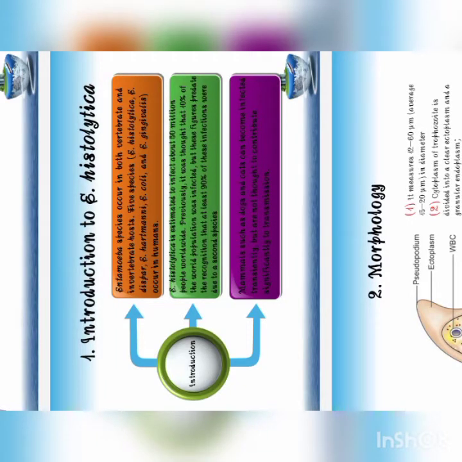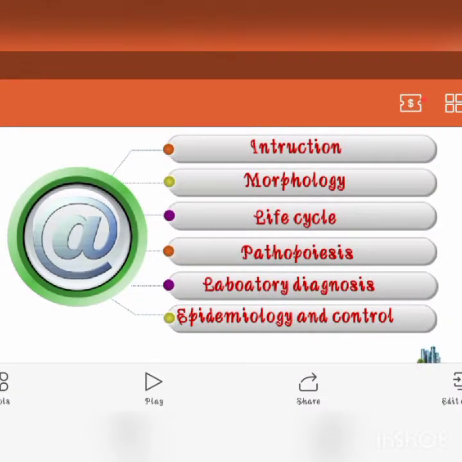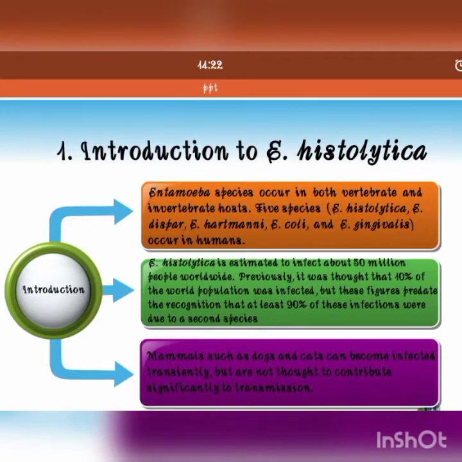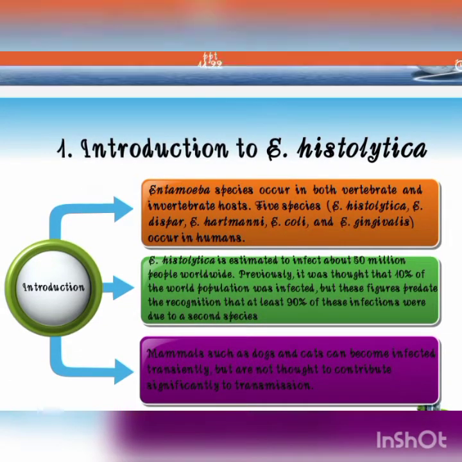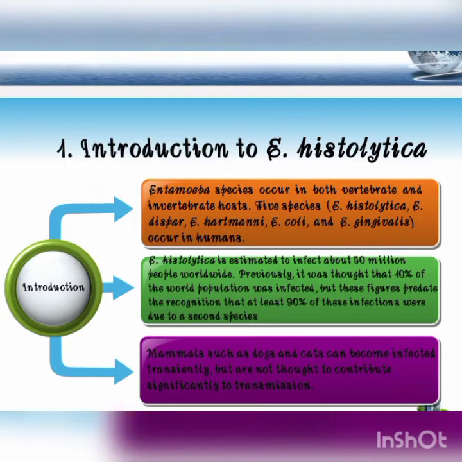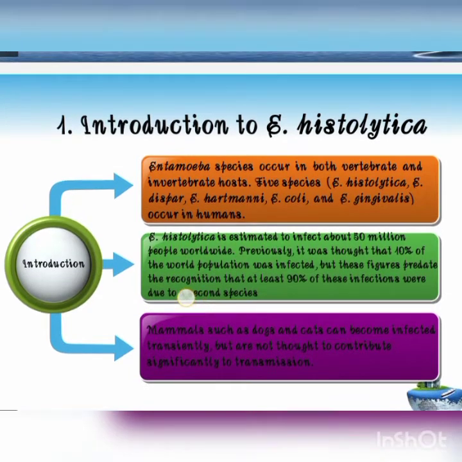Today we are going to start with Entamoeba histolytica. It belongs to the phylum Sarcomastigophora. It is pathogenic, that is, the intestinal amoeba causing amoebiasis, dysentery. So as it is pathogenic, that's why we are studying Entamoeba histolytica.